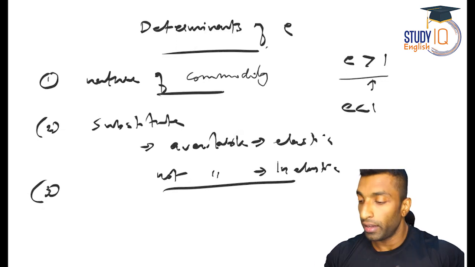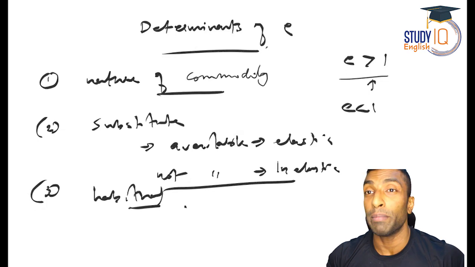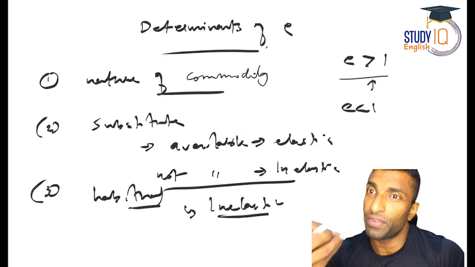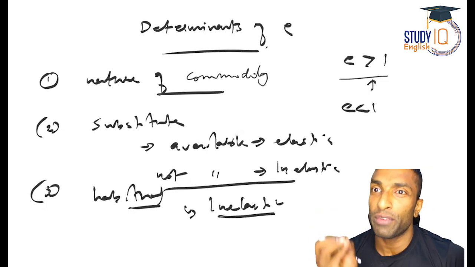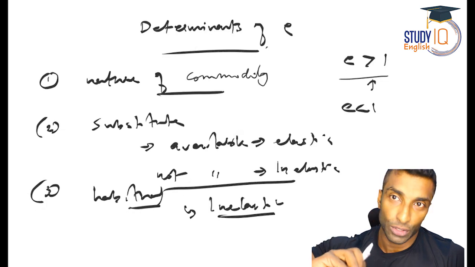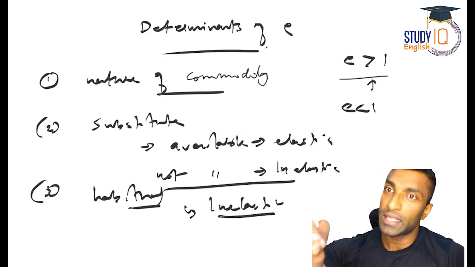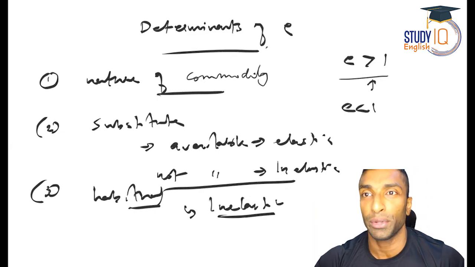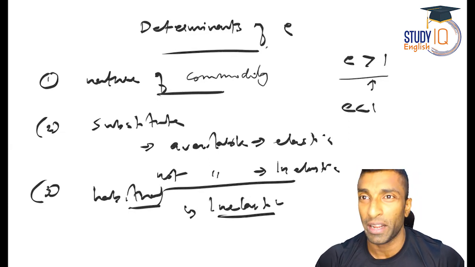Okay, so if it is habitual, then it becomes inelastic, because you will not be able to survive without that. So you have to buy it. You cannot wait for the price to come down, right? So the price increase or decrease will not affect the demand. The first thing you need to do is buy it, because you are habituated to that, and without that you cannot survive. I hope this is very clear and there is no need to explain further.